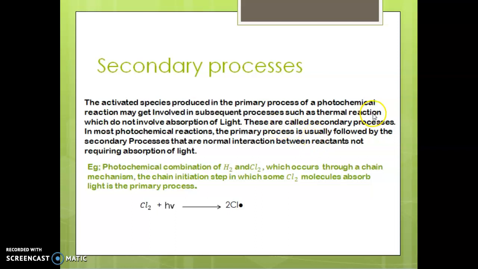These are secondary processes. In most photochemical reactions, the primary process is usually followed by the secondary process. The first step is the primary process, and it is followed by the secondary process, which does not involve the absorption of light, even though this is a photochemical reaction. In most cases, almost all photochemical reactions involve the absorption of light, as we discussed earlier.